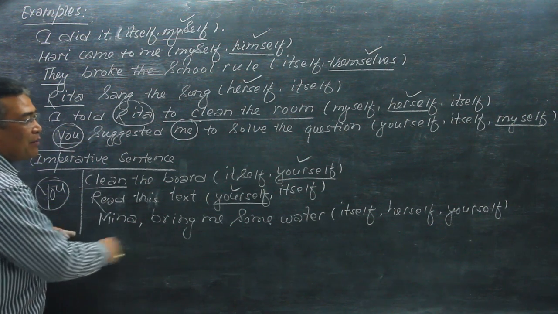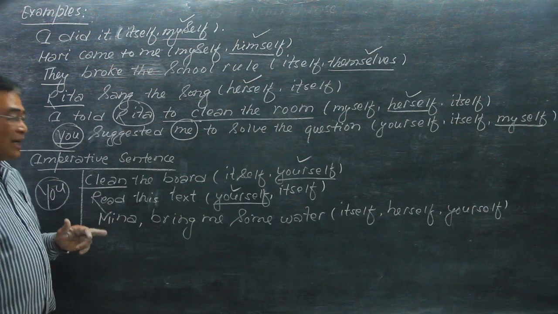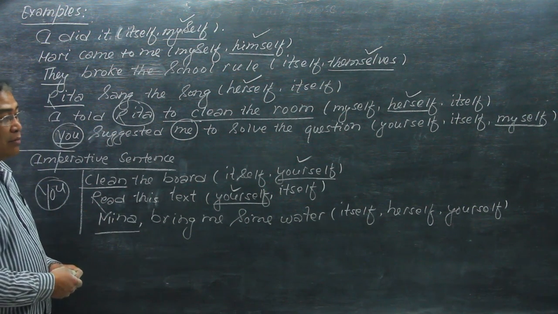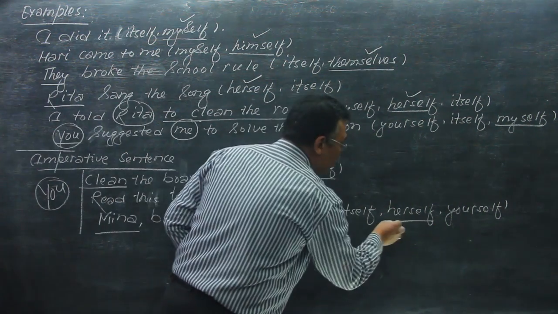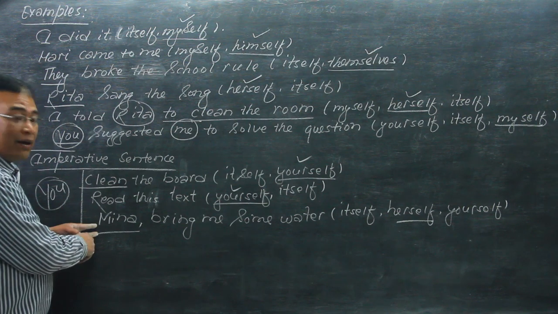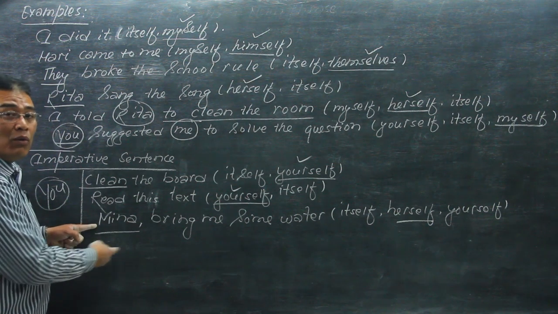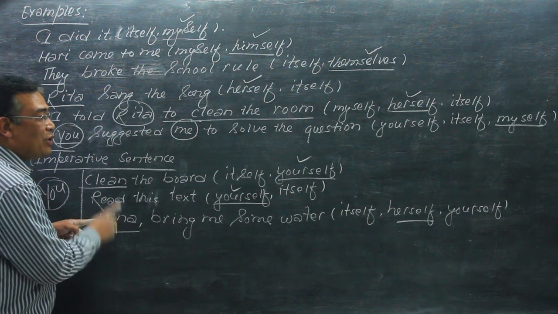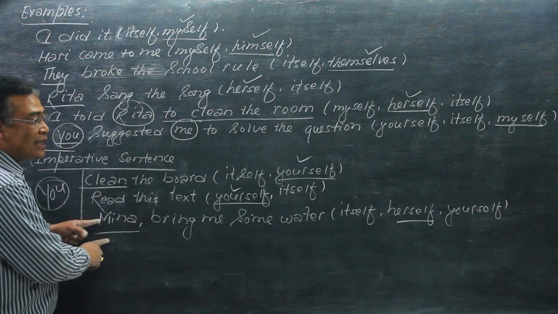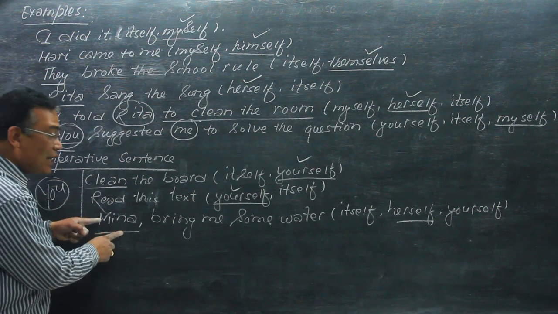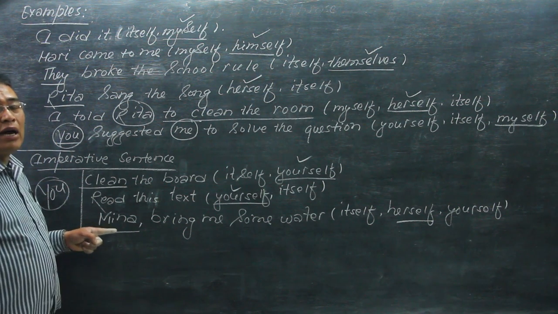Meena, bring me some water. Now Meena is used here. Meena, bring me some water, herself. Can we use herself here? Meena is here, and who brings the water? Meena brings water. But herself is not correct, because this is in the imperative form and is addressed to Meena only.